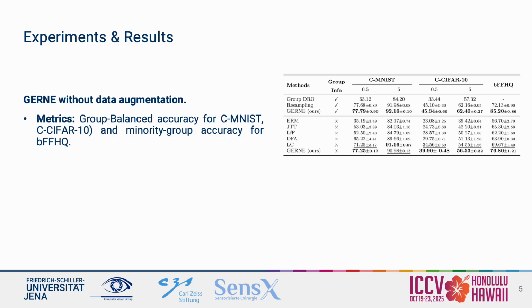We begin with evaluating GERNE without any data augmentation on Colored MNIST, Corrupted CIFAR-10, and BFFHQ. For Colored MNIST and Corrupted CIFAR-10, the evaluation metric is the average accuracy on a balanced test set. For BFFHQ, the evaluation metric is the accuracy on the minority group. As shown in this table, GERNE consistently matches or outperforms the baselines in both the known and unknown attribute settings.